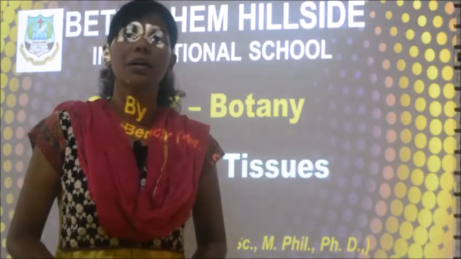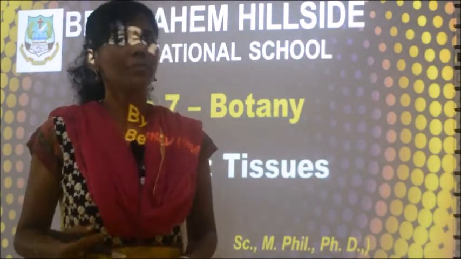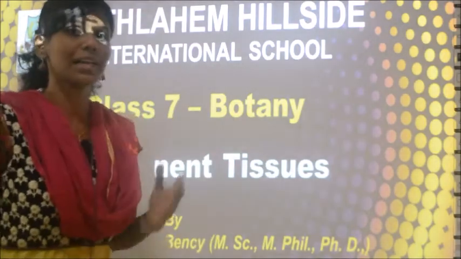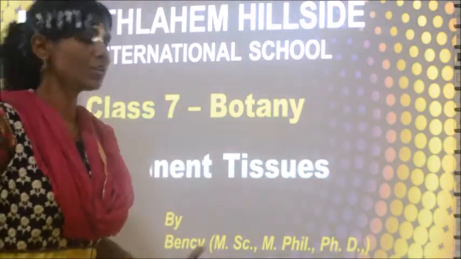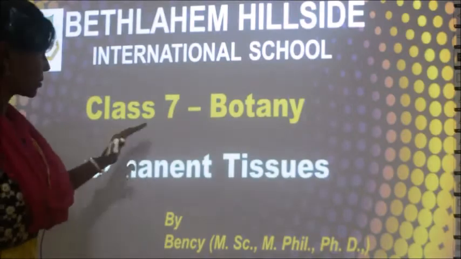In this biology class, today's class is going to be about permanent tissues. So we have started chapter 1 in your previous class. What was that about? It was about tissues, right? So we have learned there are two types of tissues called meristematic tissues and permanent tissues, and in our previous class we have studied the properties of meristematic tissues, right? So in today's class we are going to learn about permanent tissues.